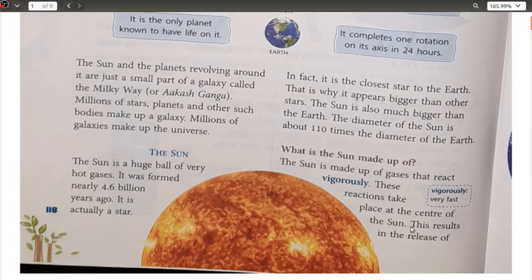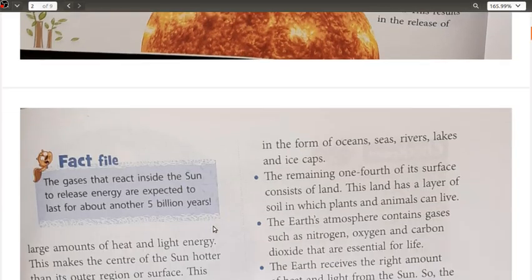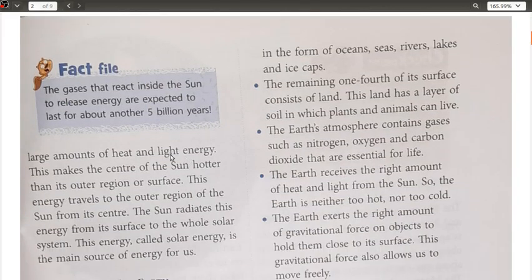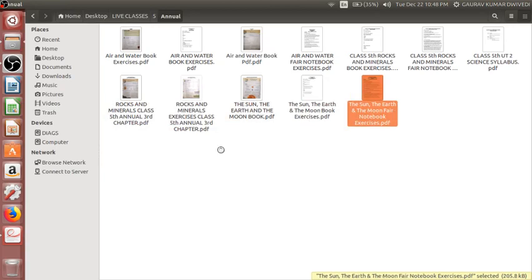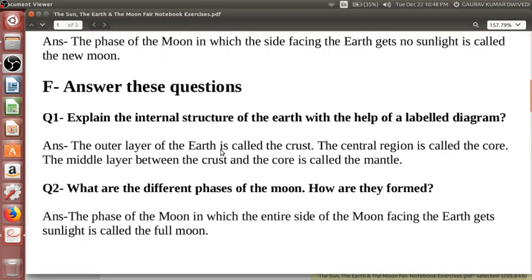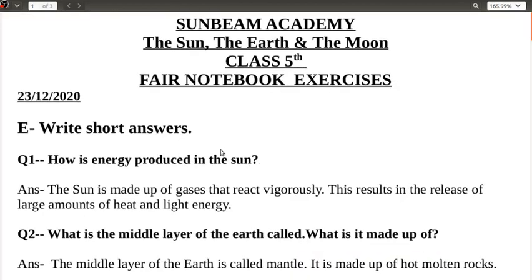These reactions take place at the center, and this results in the release of large amounts of heat and light energy. Okay, so this is how energy is generated in the sun. This is your fair notebook part: the sun is made up of gases that react vigorously, and this results in the release of large amounts of heat and light energy.